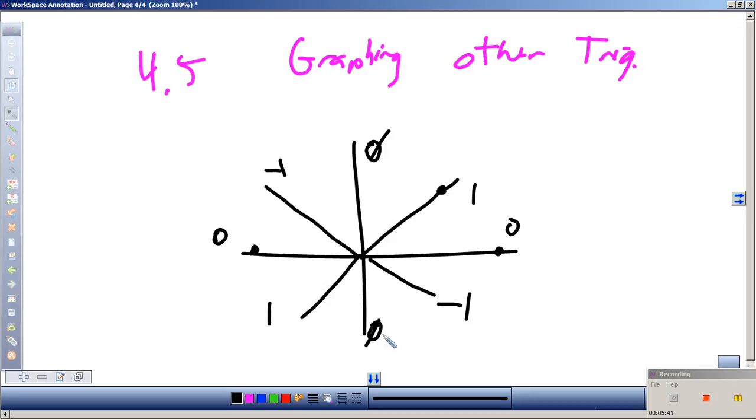Yes, pi. So how often does it repeat? Every pi. So the period for tangent is, instead of being 2 pi, like sine and cosine, it is every pi. That's because when we got down here, a negative divided by negative is the same as a positive divided by a positive up here. So everybody with me on that?